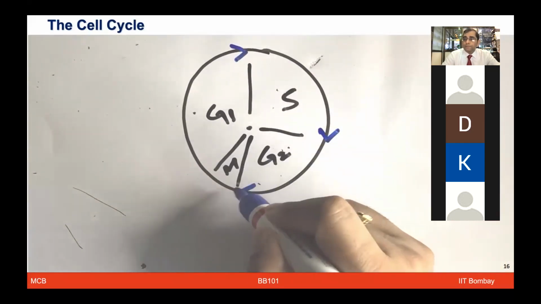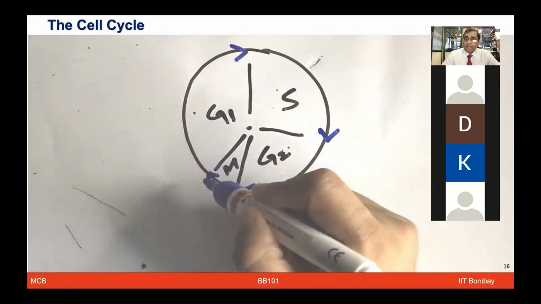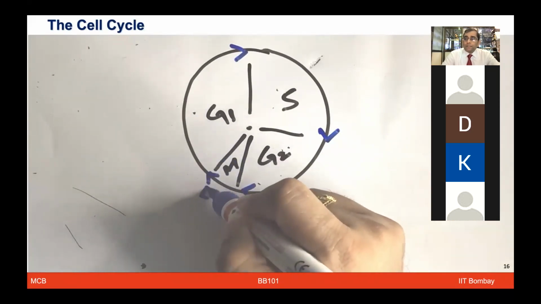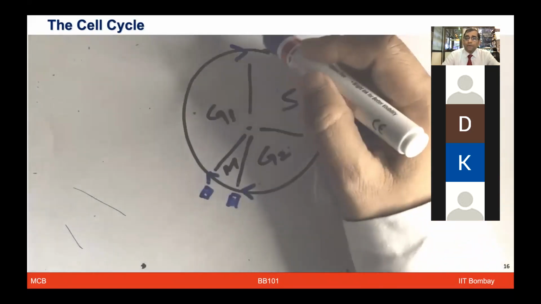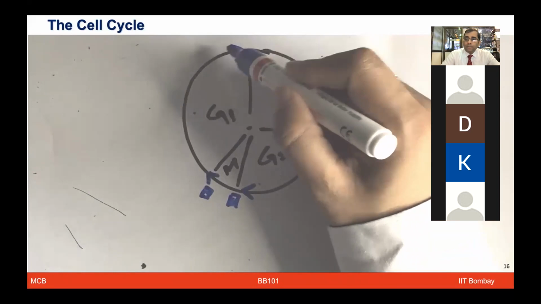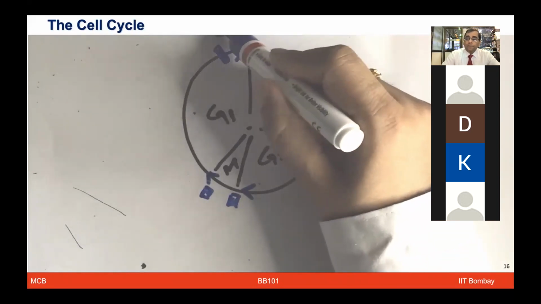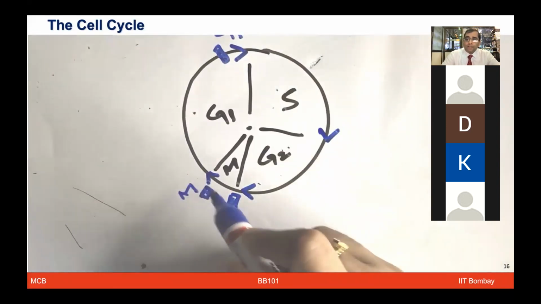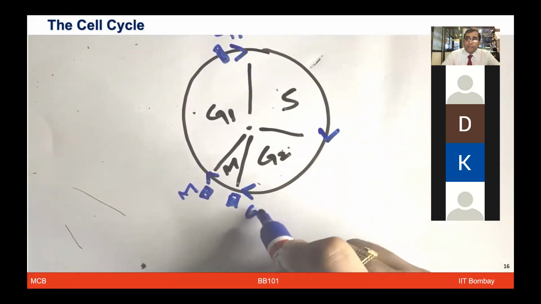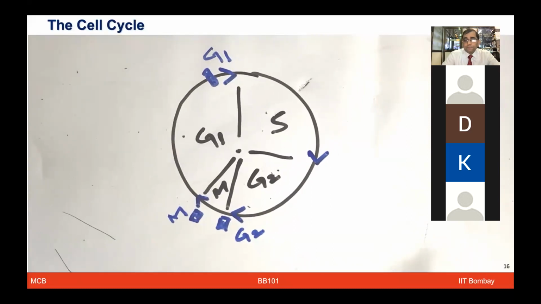And during this process of interphase, G1, S, and G2, there are some checkpoints which ensure that the cell is really regulated. And that's why you see the division happening in a regulated manner. If it becomes unregulated, then diseases like cancer or various other abnormalities may happen, right? So this has to be very accurate, and no error can happen.